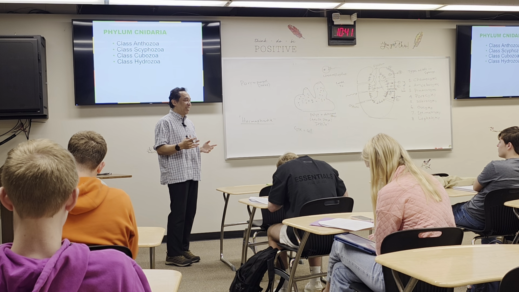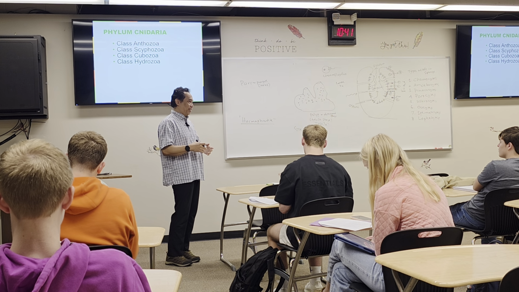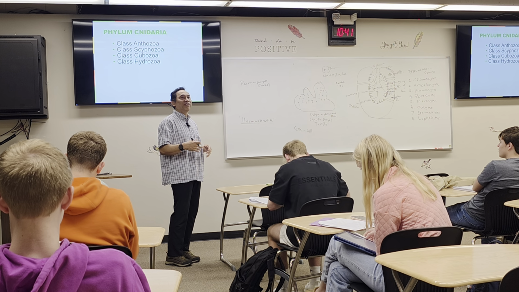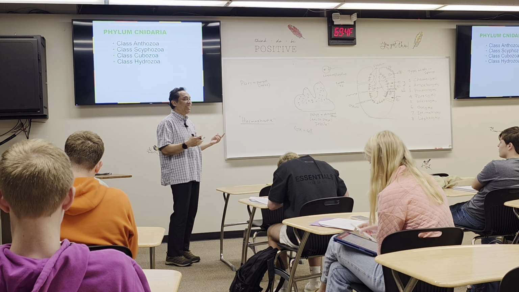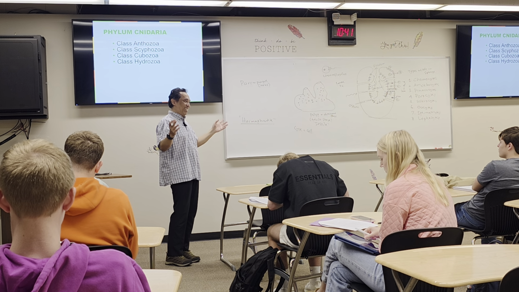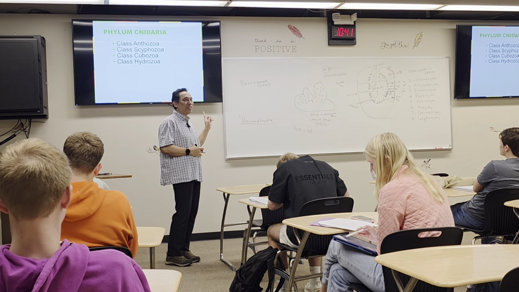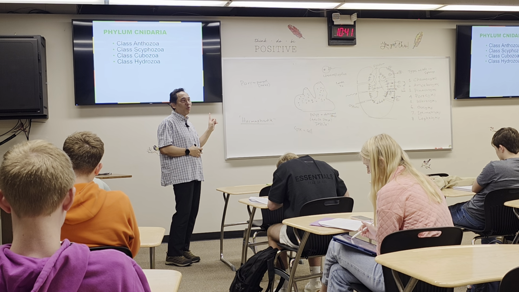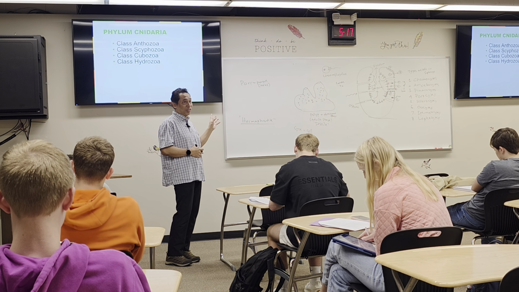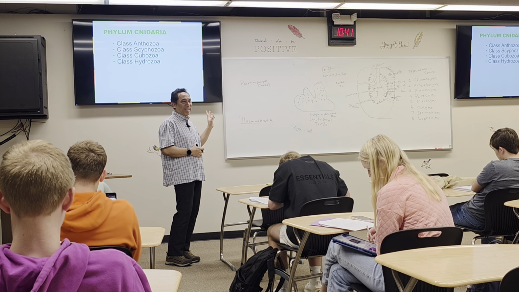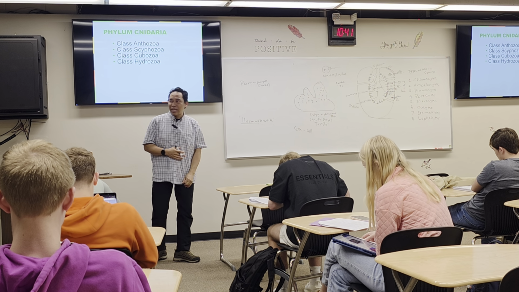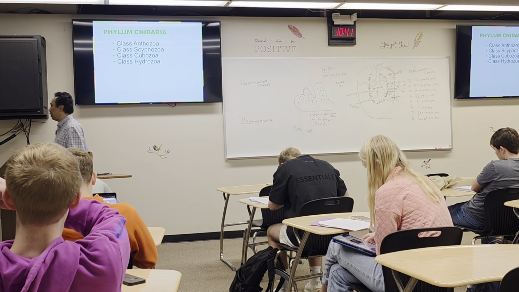If you go down in the ocean and snorkel, you're going to see beautiful things that look like flowers. This is mostly Anthozoa. Anthozoa will create the coral, in different colors, blue, yellow, red.